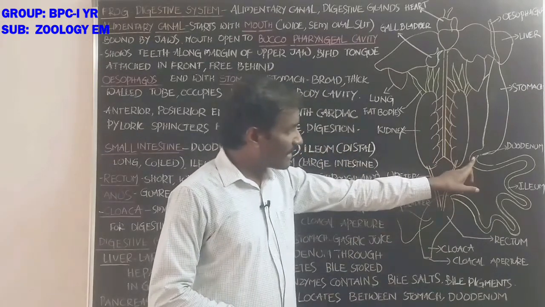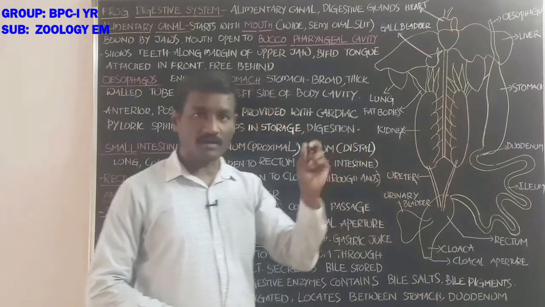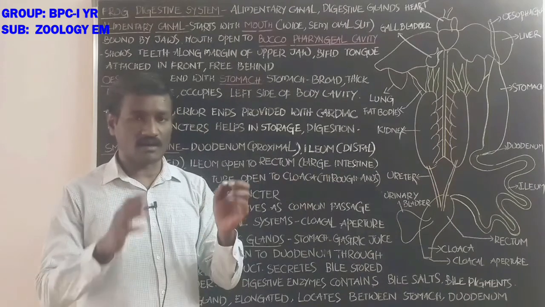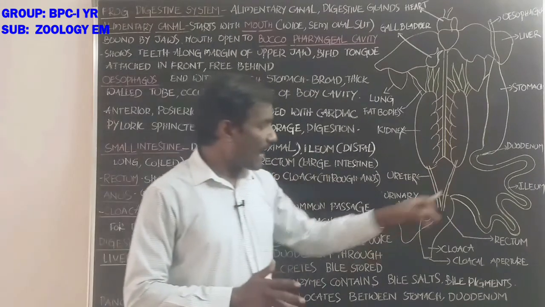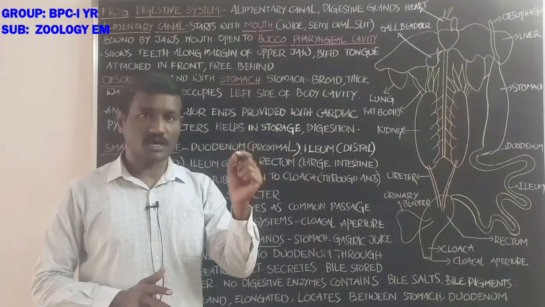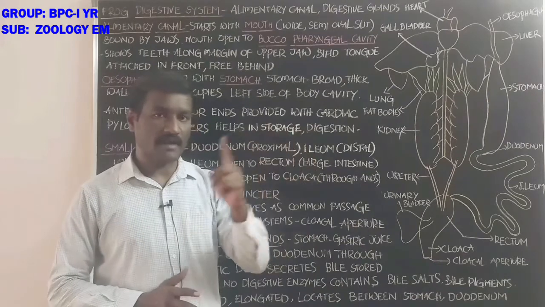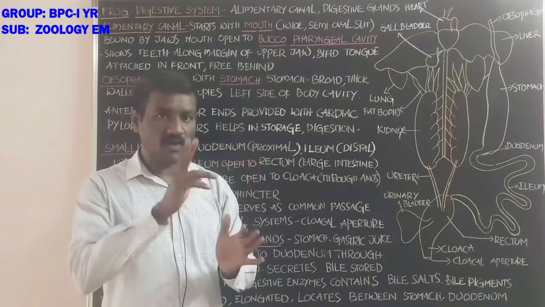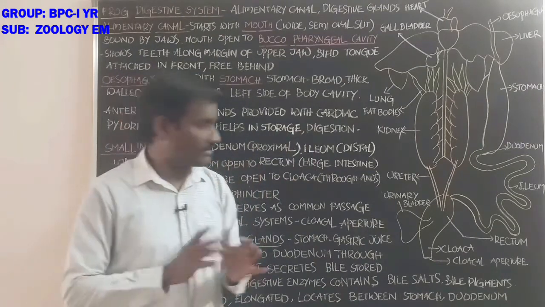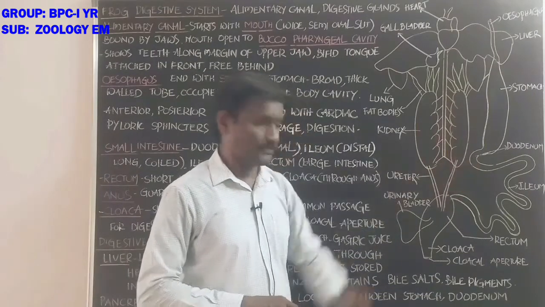Before connecting with the duodenum, both the hepatic duct and pancreatic duct combine and form the hepatopancreatic duct. The hepatopancreatic duct opens into the duodenum.